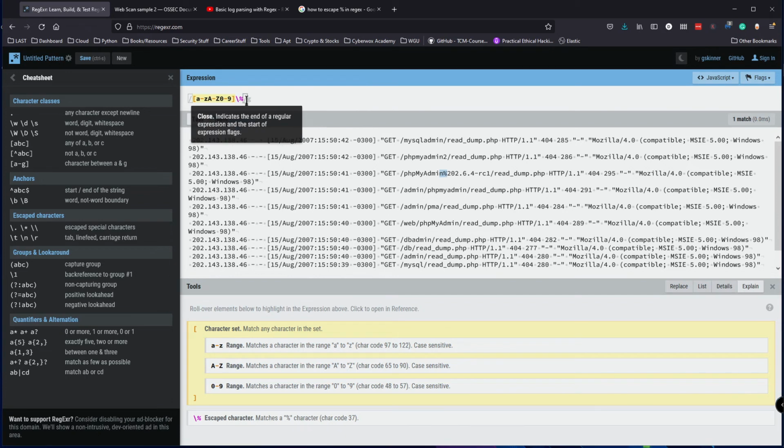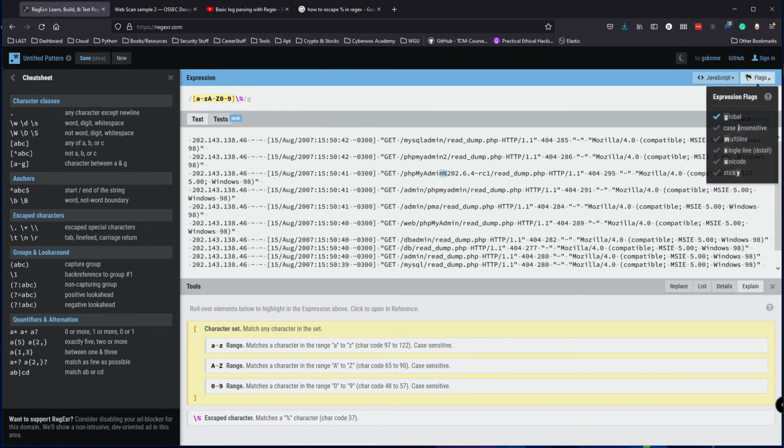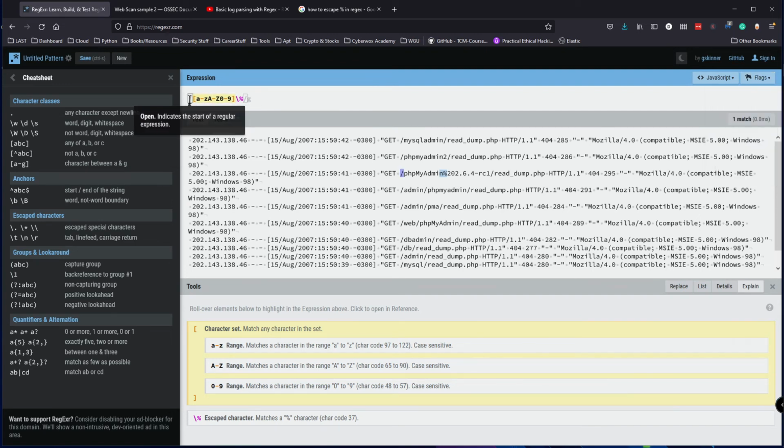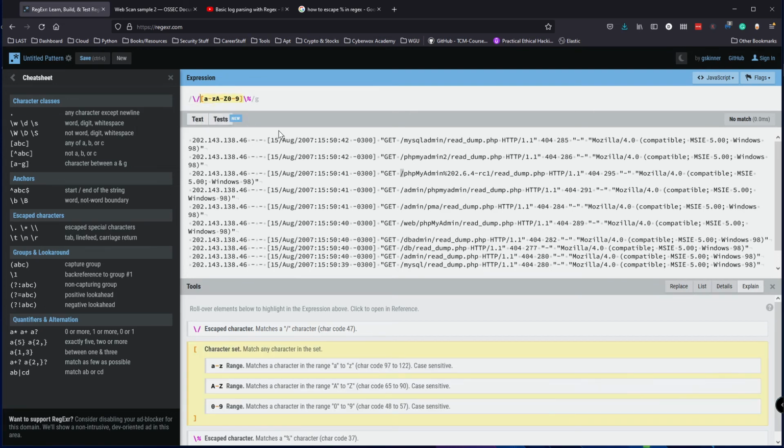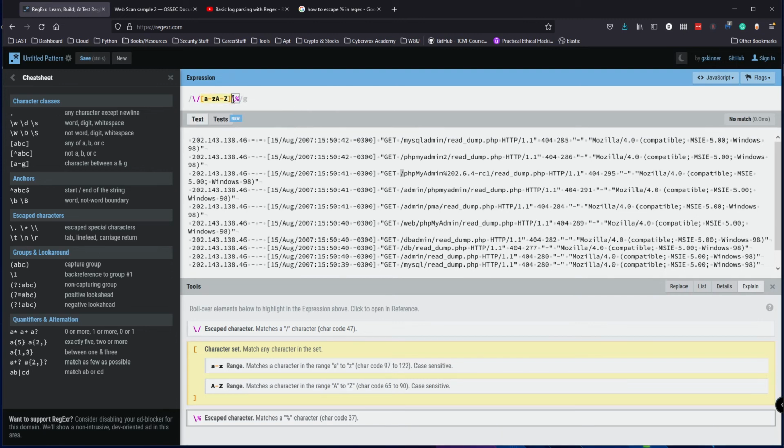Let me see. Okay, that didn't make any sense. Matches this, A to Z, A to Z. Okay, let's actually add this front one to it. So let's add the forward slash, but we have to escape it first. Okay, so we have that, and then we want to specify for phpMyAdmin. So let's clear out the numbers, A to Z. Let me take this out as well.